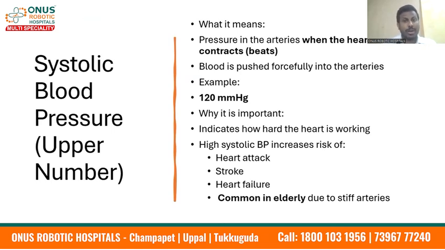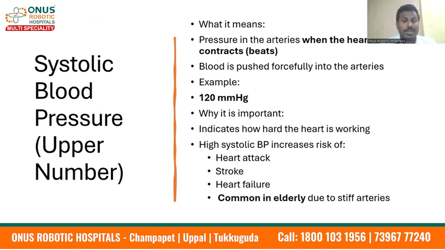Systolic blood pressure, the upper number. The upper number is also called systolic blood pressure. It is the pressure in the arteries when the heart contracts. The pressure generated by the heart is called systolic blood pressure. Blood is pushed forcefully into the arteries. Example: 120, which is the normal value. Why is it important? It indicates how hard the heart is working.